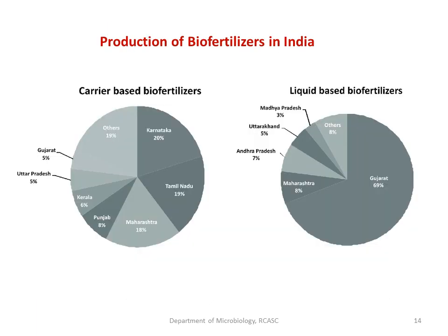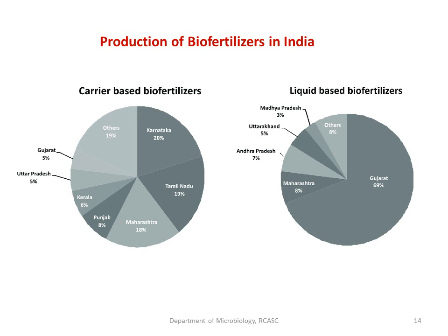Then coming to the production of biofertilizer in India, if we talk about carrier-based biofertilizers, Karnataka is producing around 20%, followed by Tamil Nadu and Maharashtra, whereas for liquid biofertilizer, Gujarat is producing the maximum amount, followed by Maharashtra.